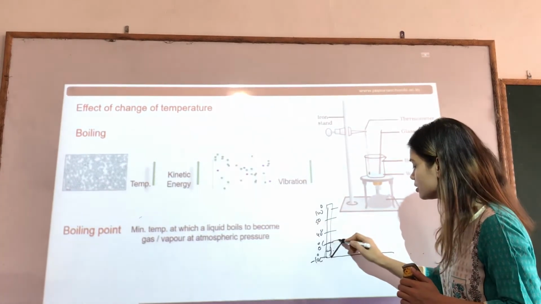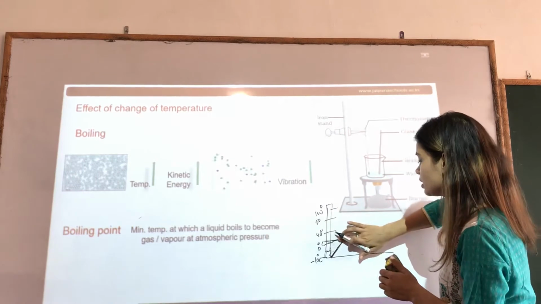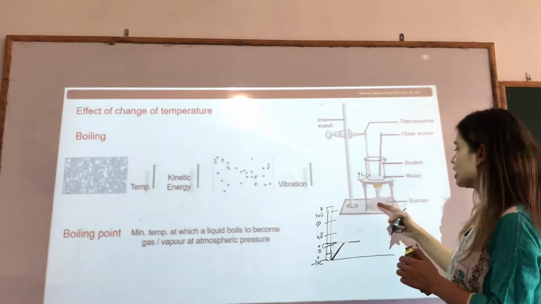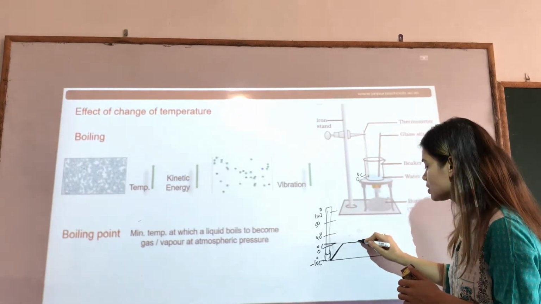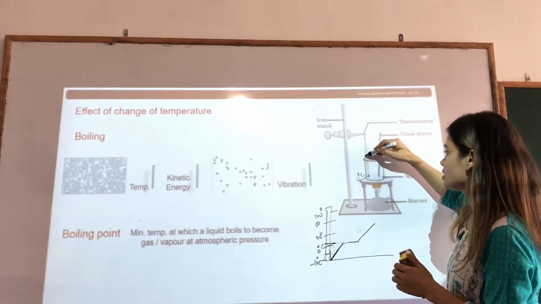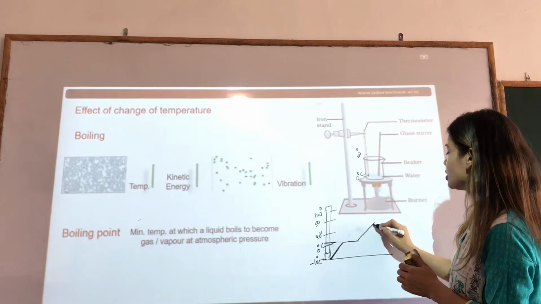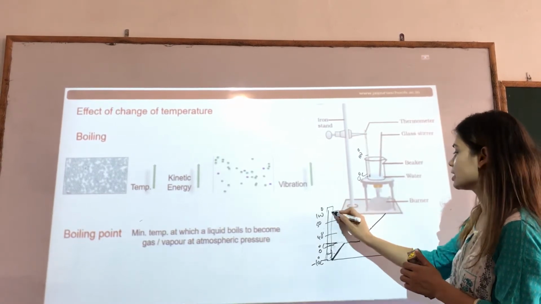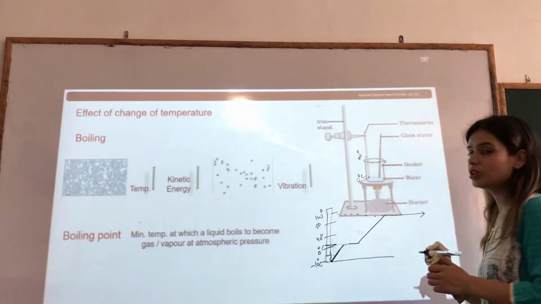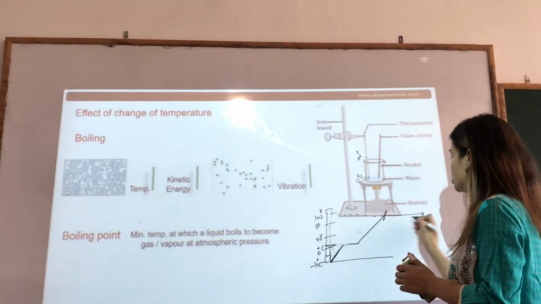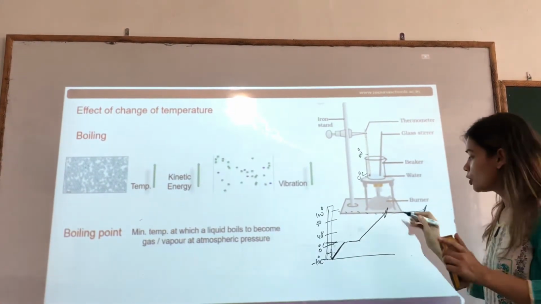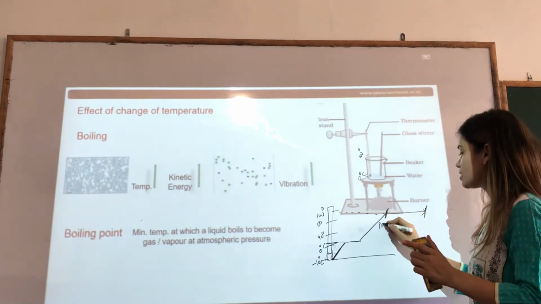Now here, at 0 degrees Celsius, this is water. So initially the temperature was 0 degrees Celsius. When we gave heat, we will notice that the temperature in the thermometer will start rising and it will reach 100 degrees Celsius. It will take the temperature of 100 degrees Celsius here, and after that it will be stable. It will not rise. From this point to this point there is no increase in the temperature. This point is called the boiling point.